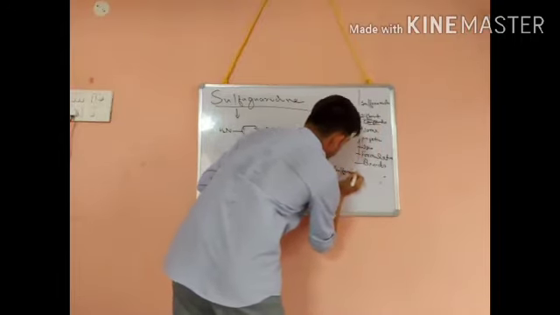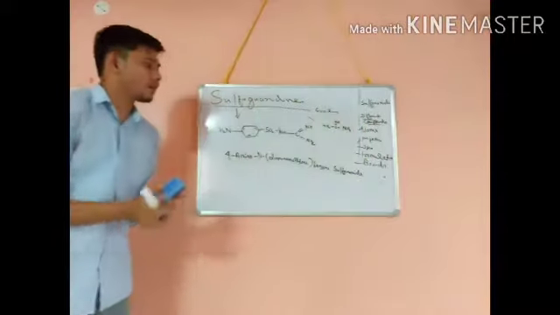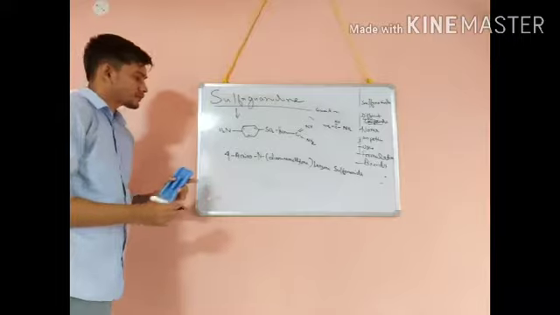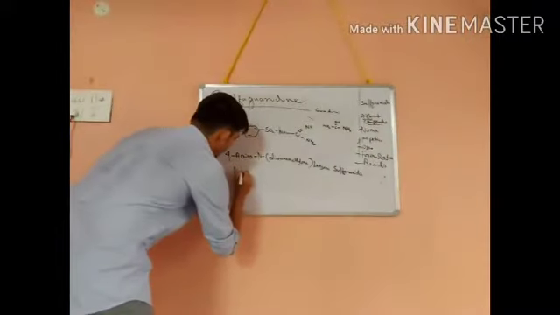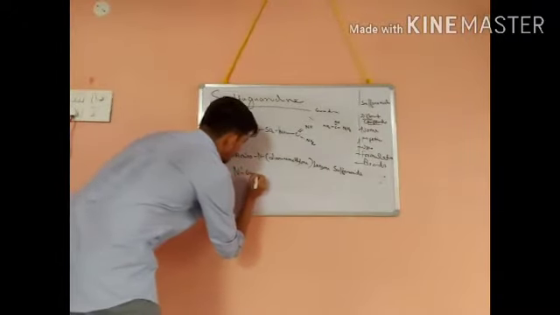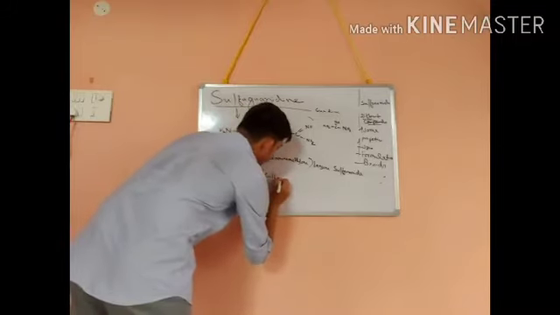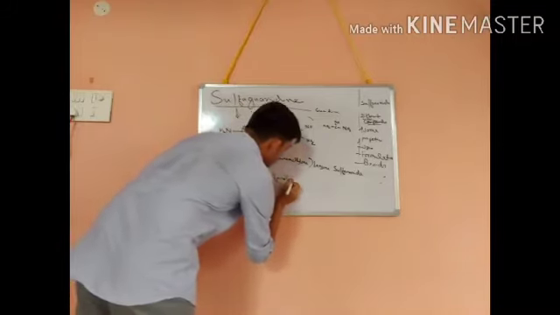So this is the nomenclature of this structure. Another nomenclature we can give is N1-guanyl sulfanilamide. So both names can be used.